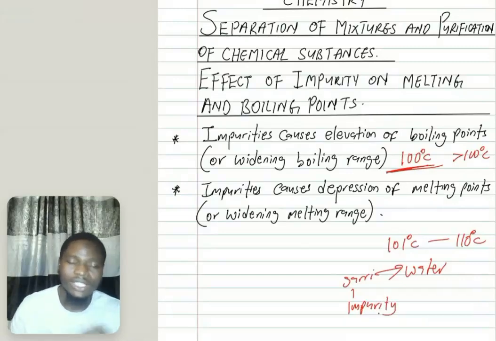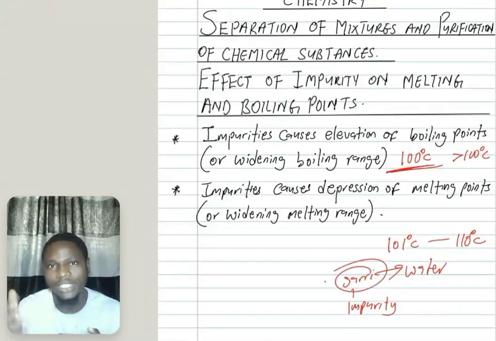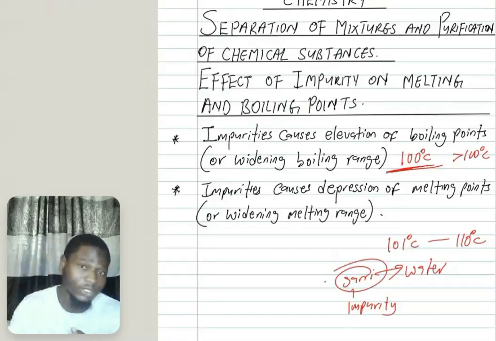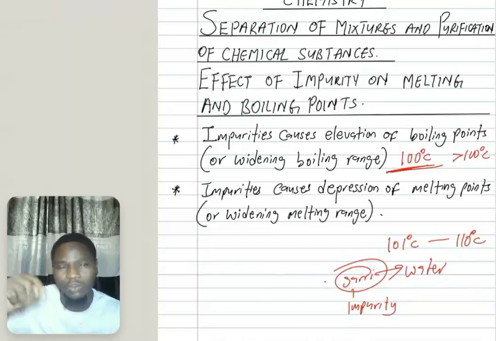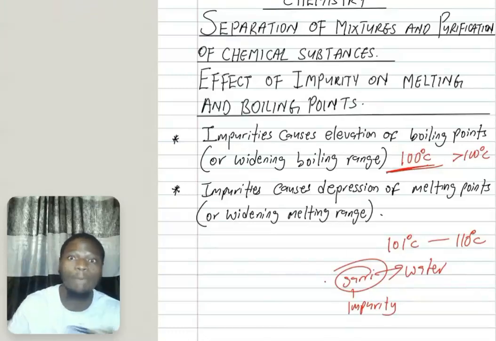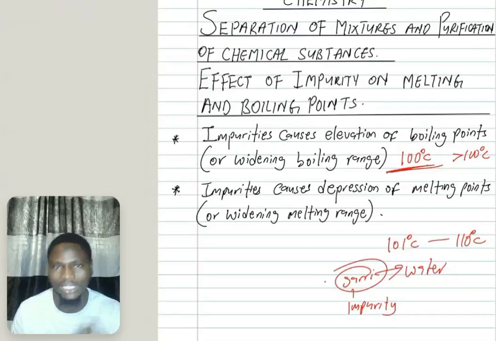Remember, we will need more heat to break the molecule of this garri again. That is, remember, water is 100 degrees Celsius already, and you now have another substance inside it again. So we will need more heat to break the molecule of that substance, and that will make the water boil above the normal boiling point, and that's that.